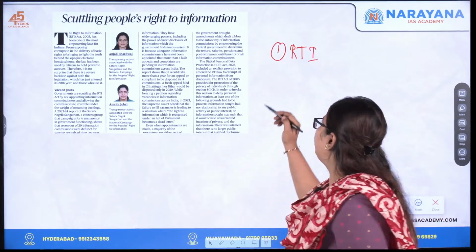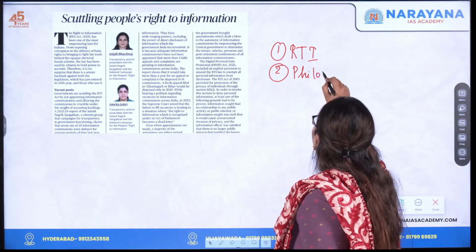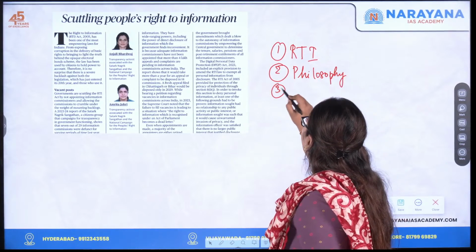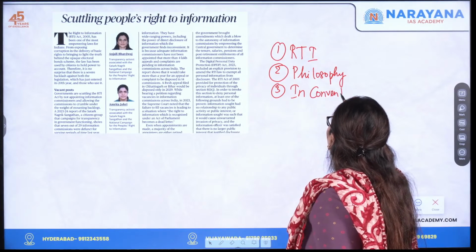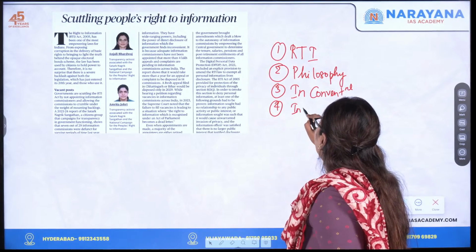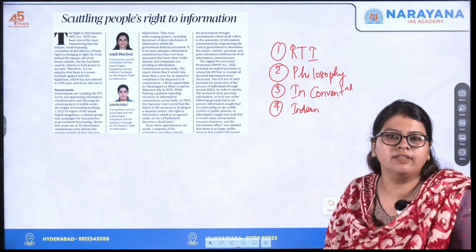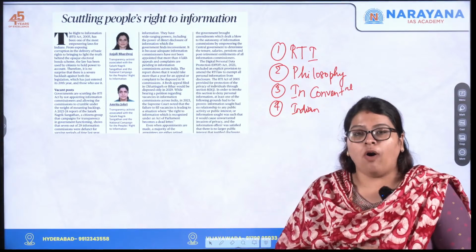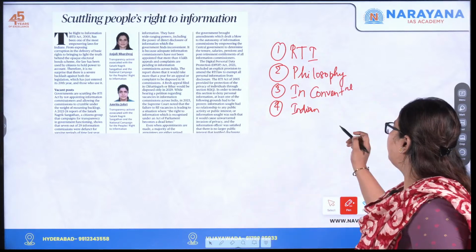Next, we'll discuss the philosophy behind this right to information, and the international conventions with respect to it. With respect to the Indian Constitution, we'll see from which provision we draw it: whether it is Article 19(1)(a), which talks about freedom of speech and expression, or Article 21, right to life with dignity. So this is what we'll be discussing.